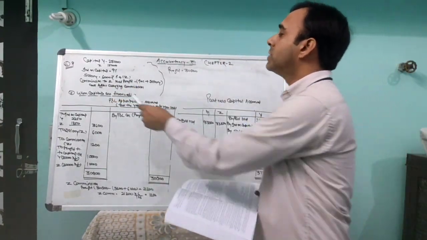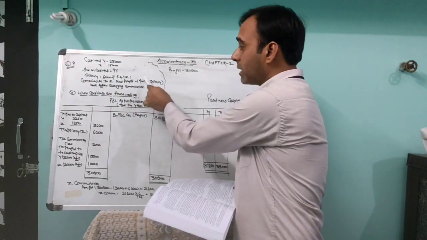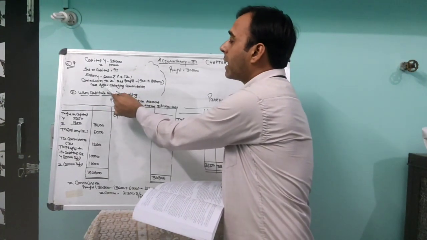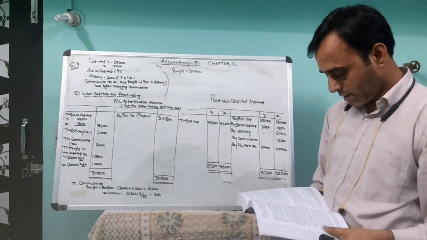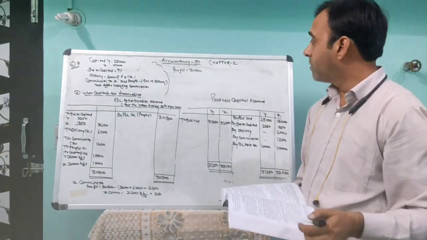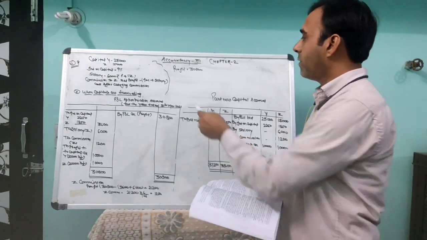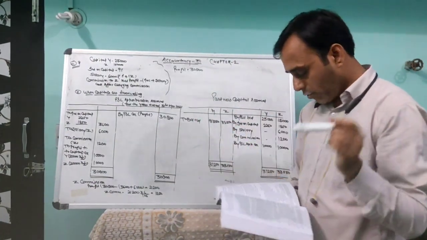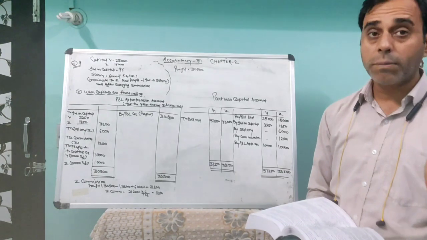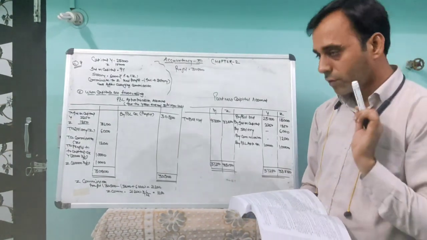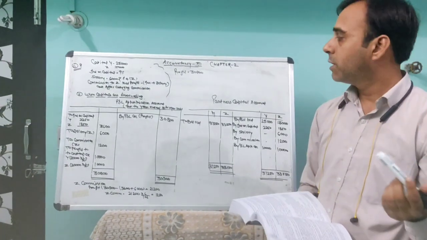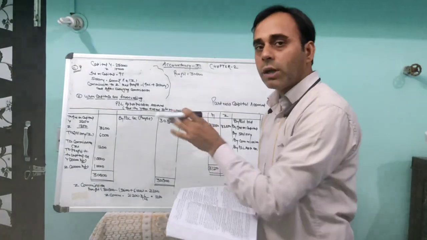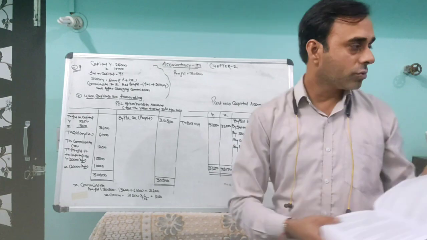Z is entitled to a salary of 6,000 rupees per annum. You have to give commission to Z on the net profit after deducting interest on capital and salary, and after charging commission, 6% per annum. The profit given for the year ended 31st March 2021 is 30,800 rupees. You have to solve this question in two ways, where the capital accounts are fixed and where the capital accounts are fluctuating. First, I'll show you when the capital accounts are fluctuating, as we did earlier. Okay, let's go to the question.